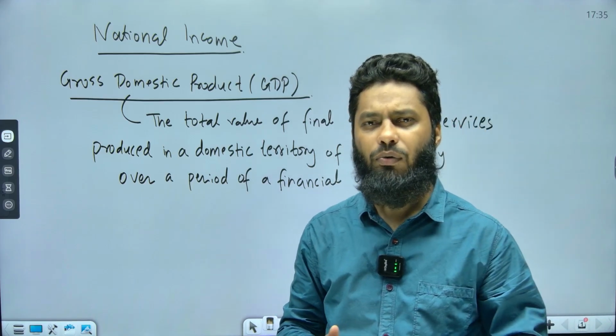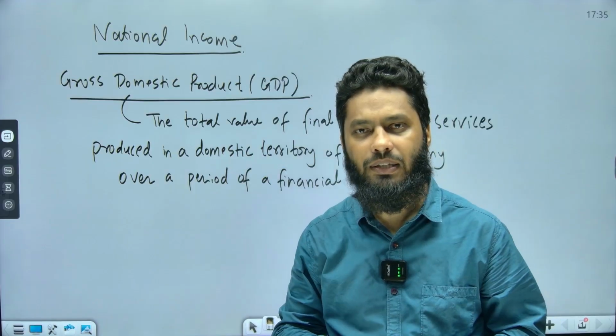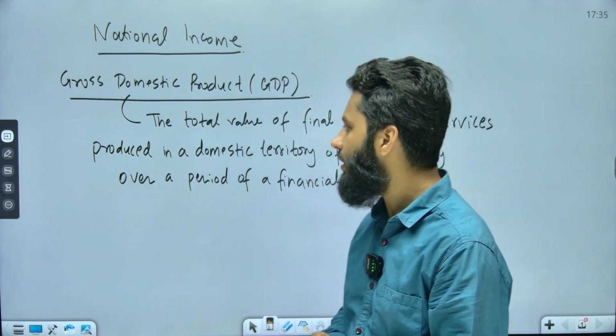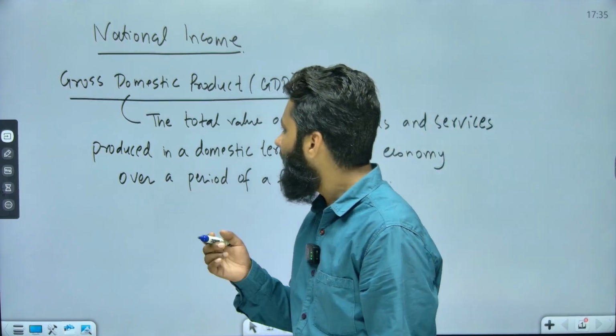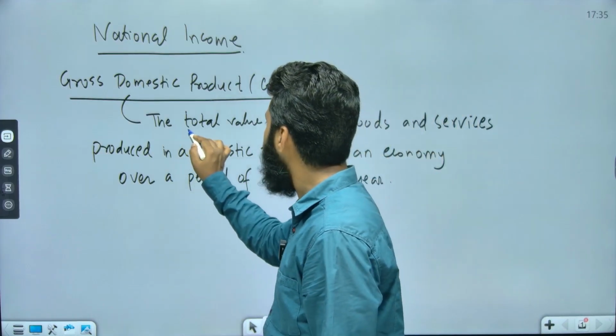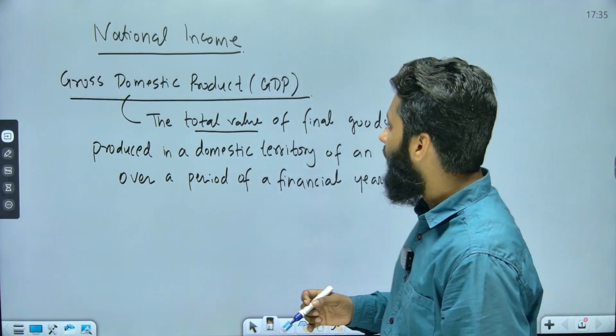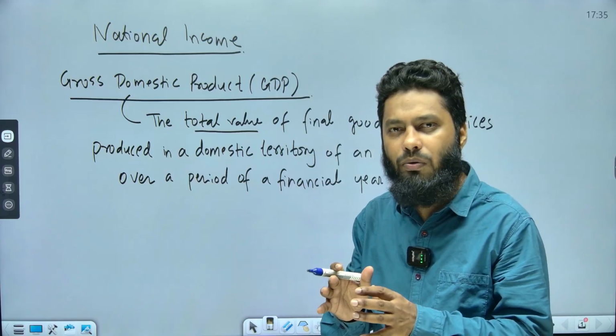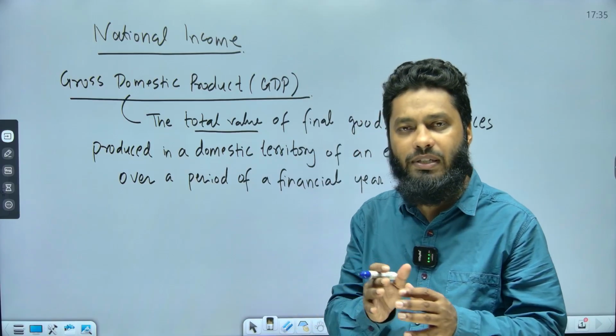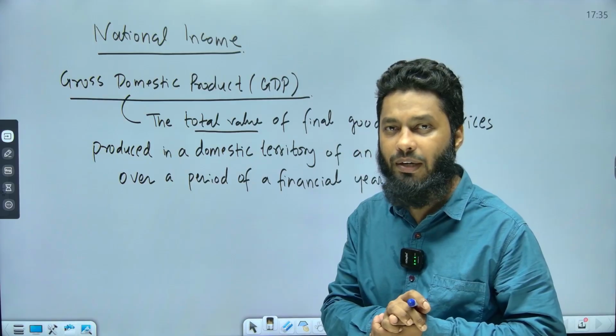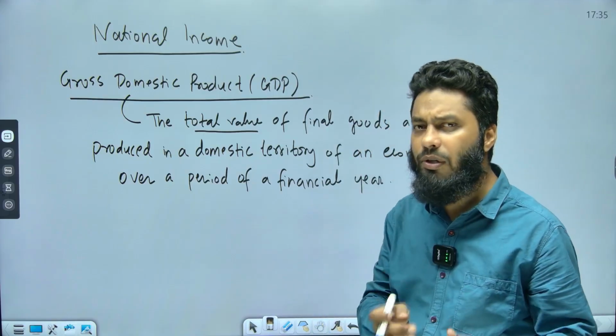Now we will try to understand the terms present in this definition so that we can understand the associated concept. When we say gross domestic product, it is talking about the value of final goods and services. Why value? We want to understand how much goods and services have been produced in the economy, right? So we can understand it in terms of absolute quantity also.